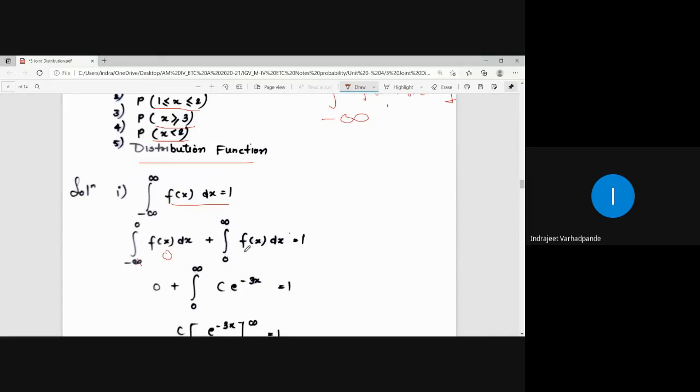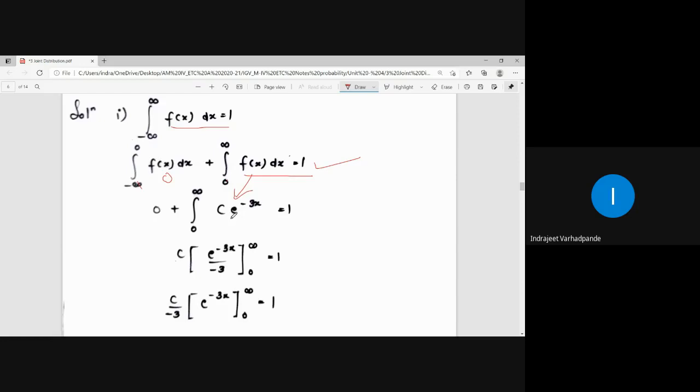From 0 to infinity the function exists, and the value of the function is c into e to the power minus 3x, and that is to be equated with 1. C outside, integration of e to the power minus 3x is e to the power minus 3x upon minus 3, put the limit 0 to infinity, to be equated with 1.